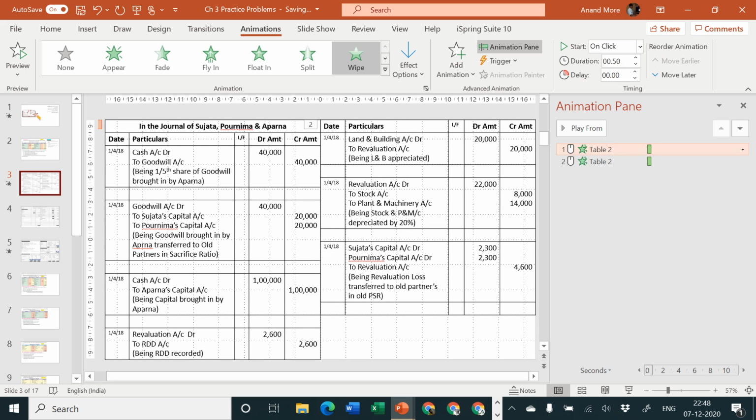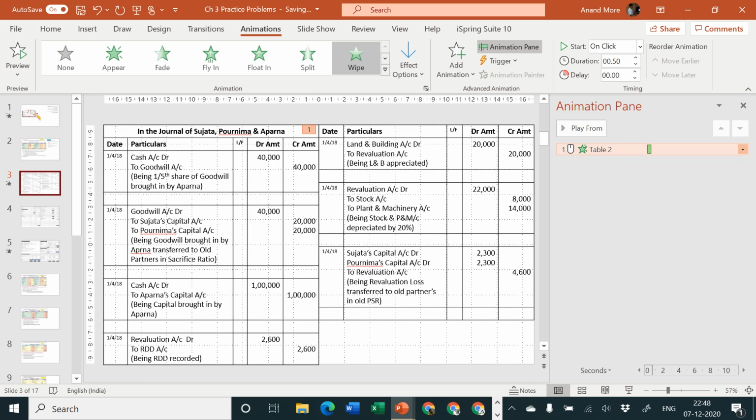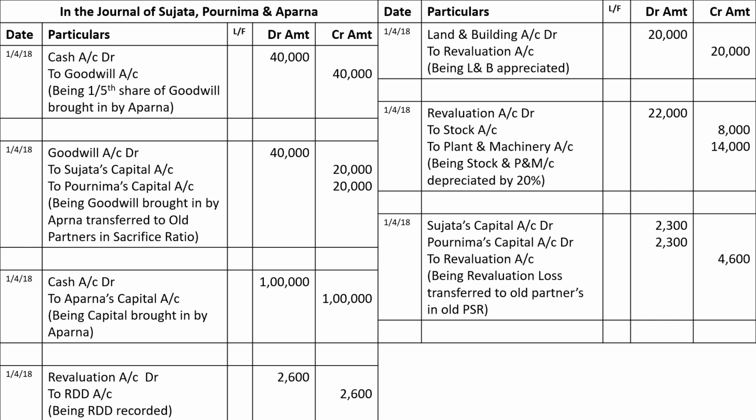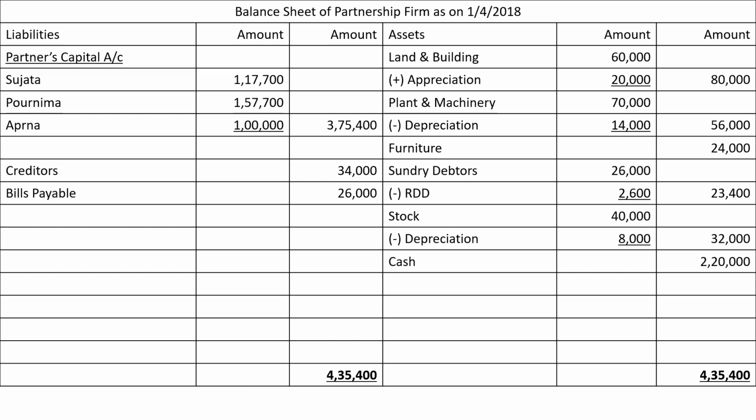I'll remove the animation effects, as they are taking unnecessary extra time and it will be easy for me to quickly complete things.